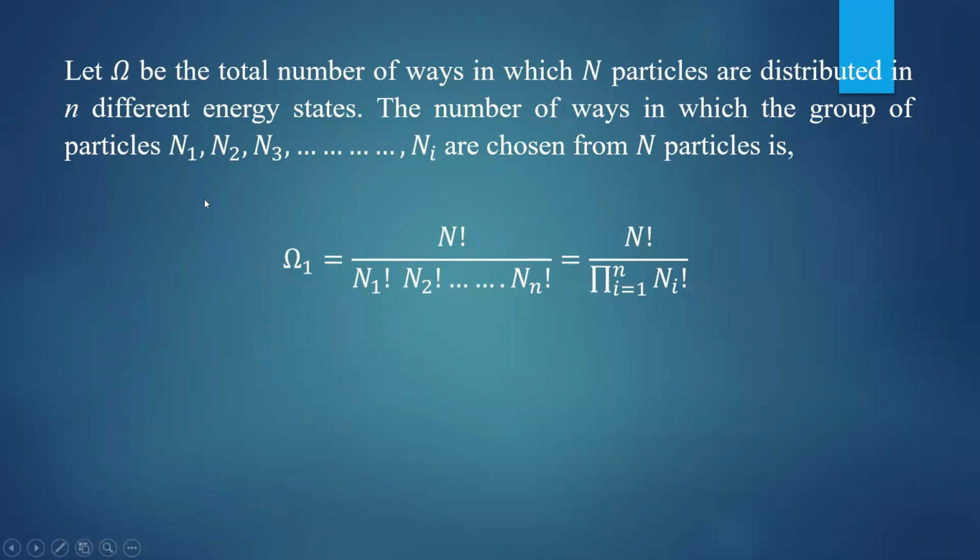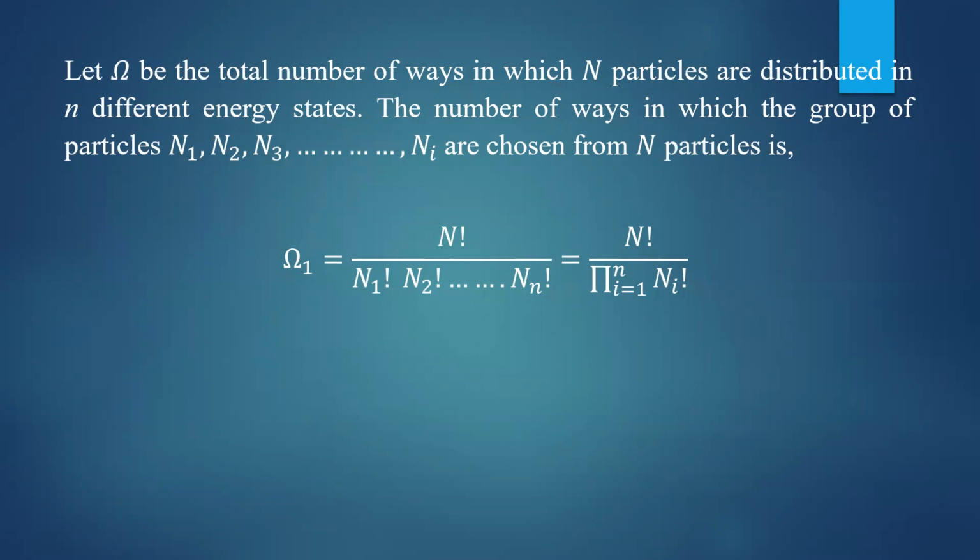So we know that in Maxwell-Boltzmann statistics, you can put any number of particles in a given energy state, and particles are distinguishable from one another. You can find the difference between them. Now let us take omega to be the total number of ways in which capital N particles are distributed in small n different energy states.